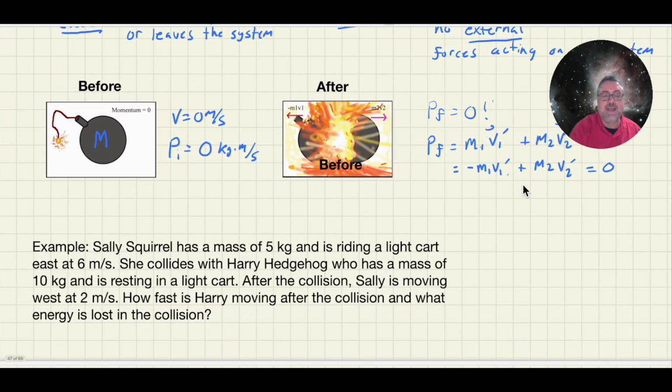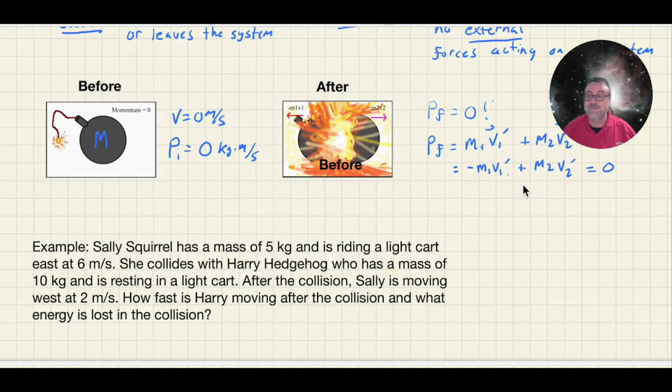So the example here is Sally Squirrel has a mass of 5 kilograms and is riding a light cart east at 6 meters per second. A light cart is physics speak for we don't have to worry about the mass of the cart. She collides with Harry Hedgehog, who has a mass of 10 kilograms and is resting in a light cart. That means Harry is not moving. After the collision, Sally is moving west at 2 meters per second. How fast is Harry moving after the collision, and what energy is lost in the collision?